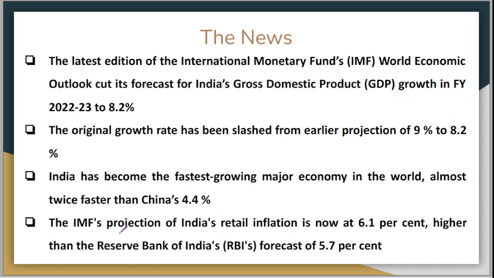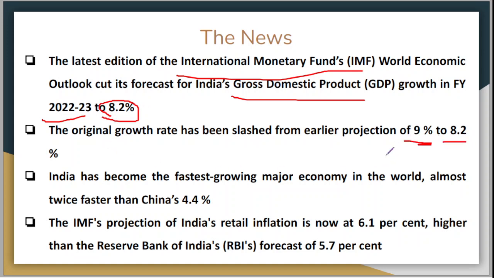Now let's move on to the news part. The news says that the latest edition of the International Monetary Fund's World Economic Outlook report cut its forecast for India's gross domestic product. What is gross domestic product? It is GDP growth in financial year 2023 to 8.2%. Earlier the growth was projected at 9%, and now it has been slashed to 8.2%. India has become the fastest growing major economy in the world, almost twice as fast as China, whose economy is growing at the rate of 4.4% only.